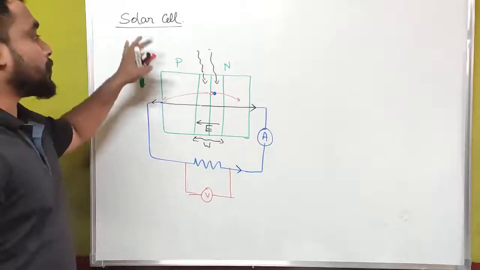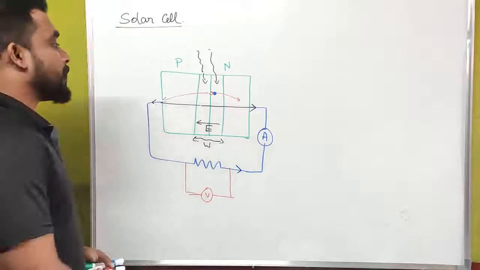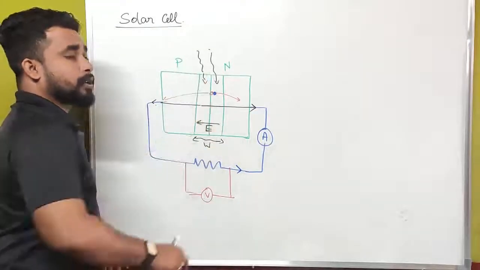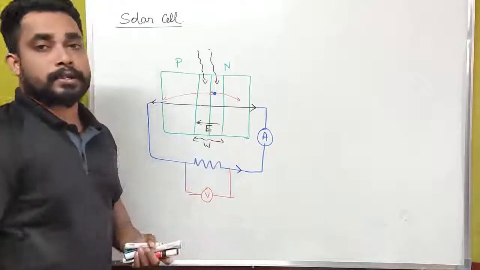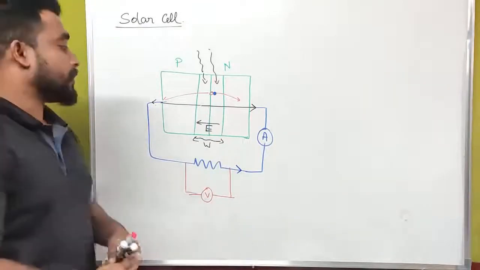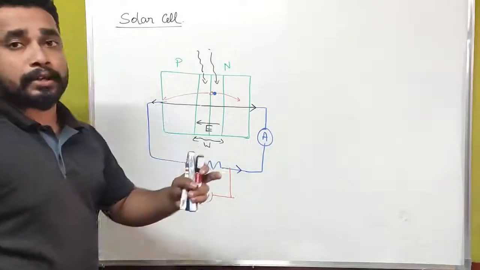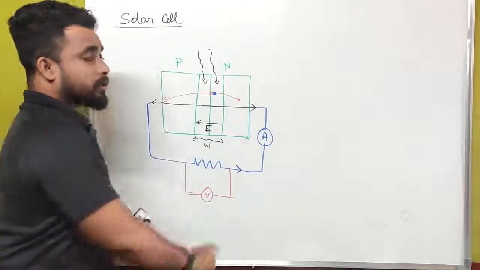Actually, this is all about the working and construction of a solar cell. This is very simple. We have to make light energy of suitable energy incident nearly inside the depletion region. The electron hole pair will generate. Then the field splits this electron hole pair, and the electron and hole travel through the metallic conductor.